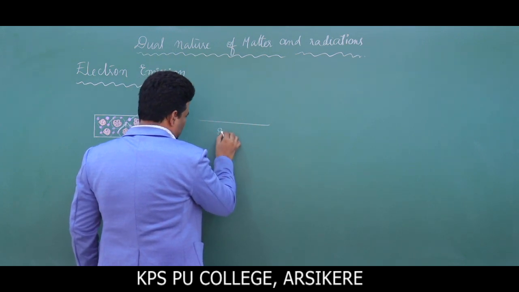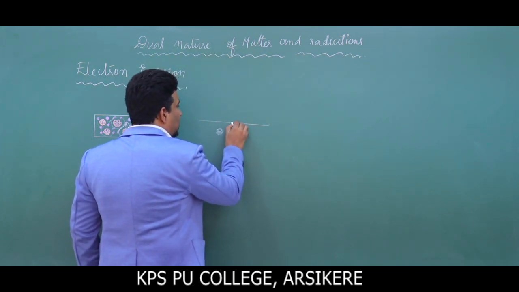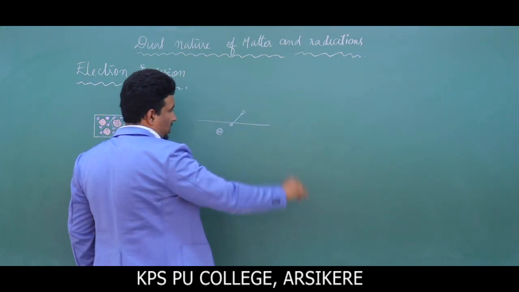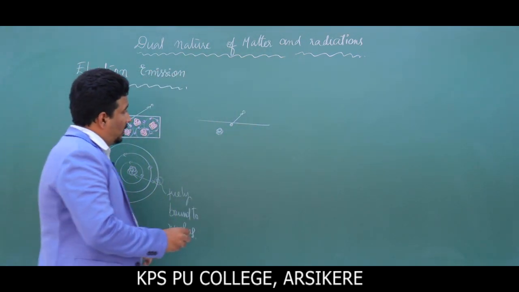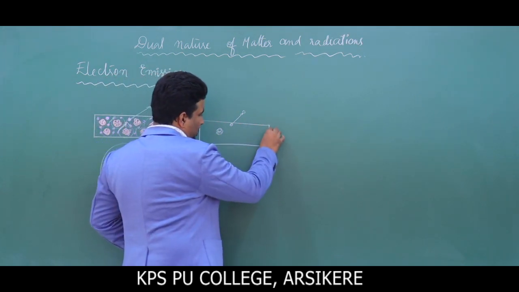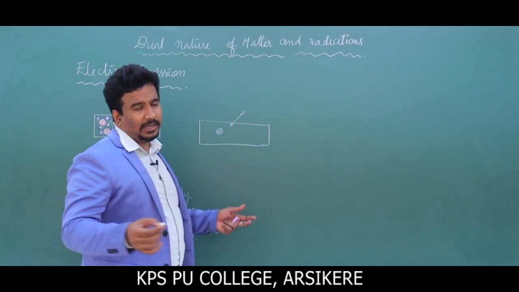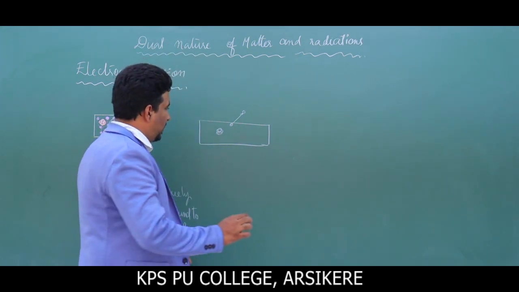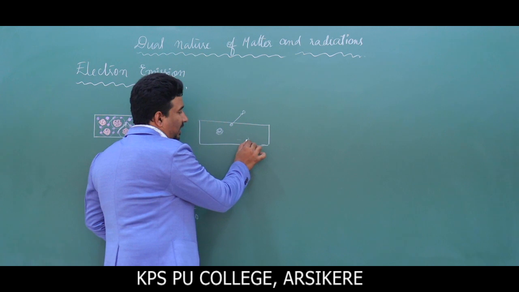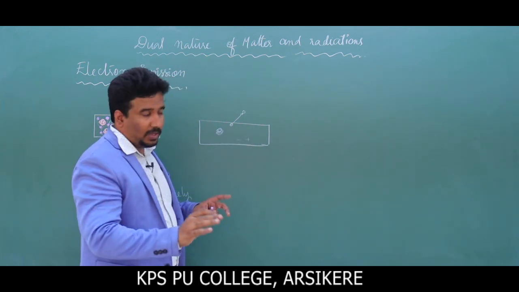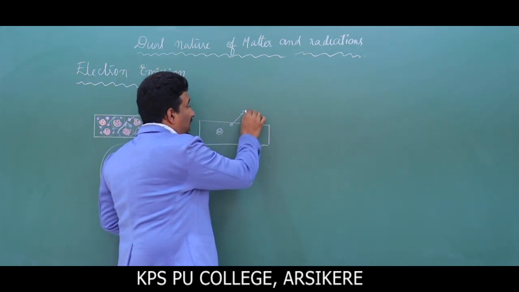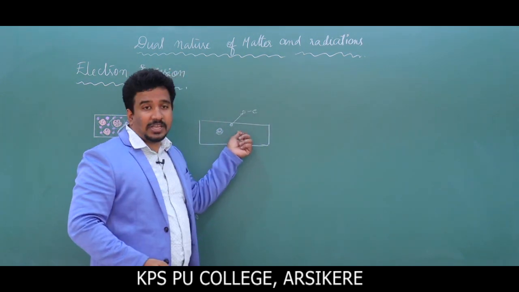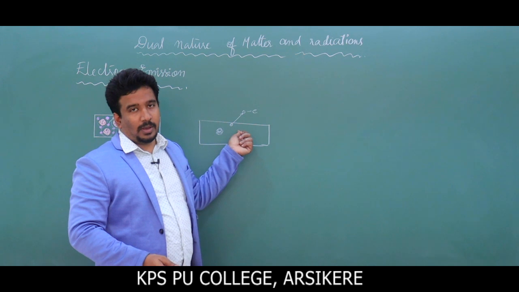Now this is the metal surface, and there is one electron which tries to move out of the surface. Generally this metal is electrically neutral, that is, it is uncharged. That means the total positive charge and negative charge inside the metal is equal. When the electron jumps, the electron is negatively charged, so there is a deficiency of electron in the metal body. Am I clear with this?